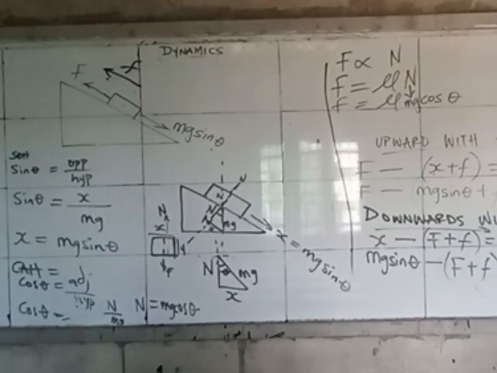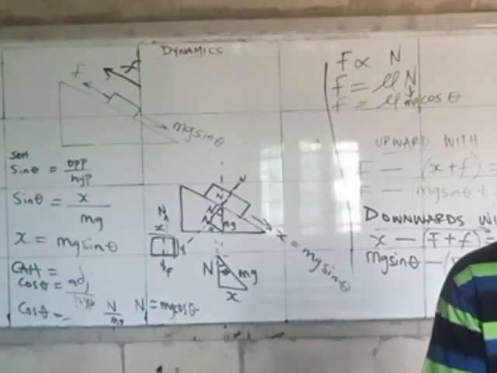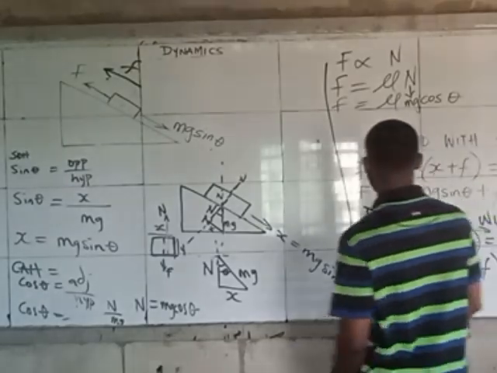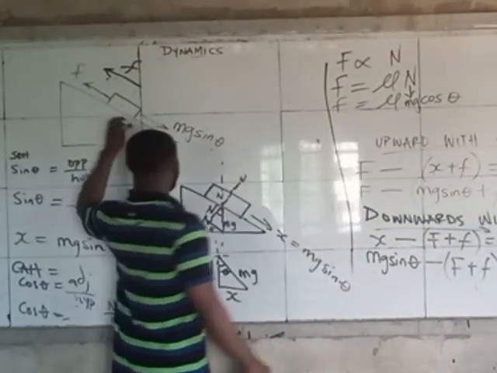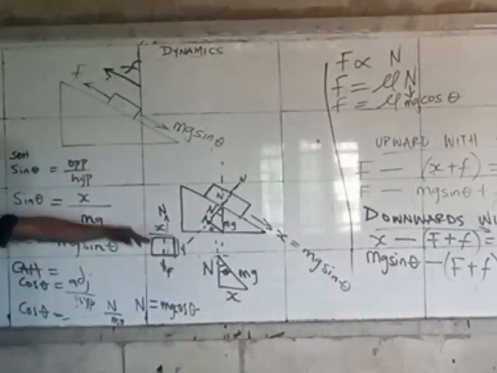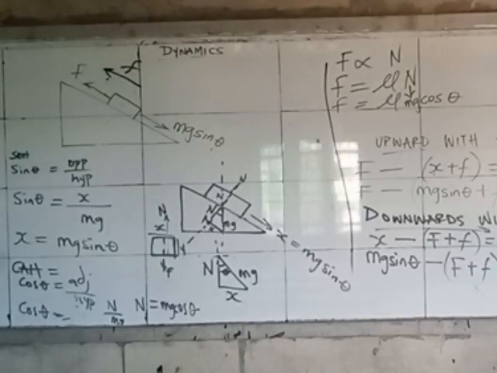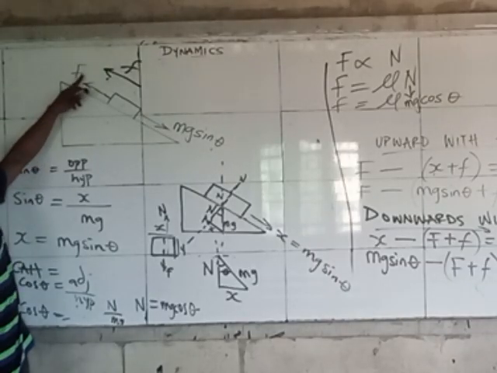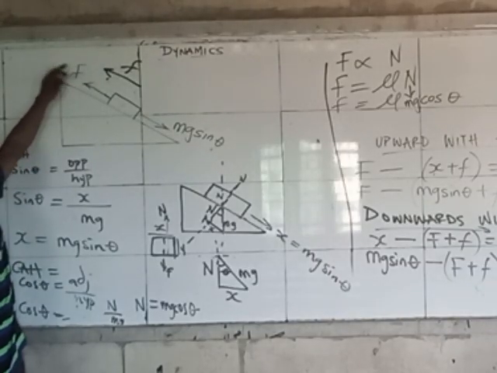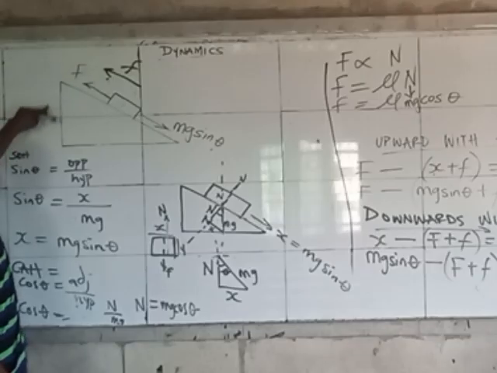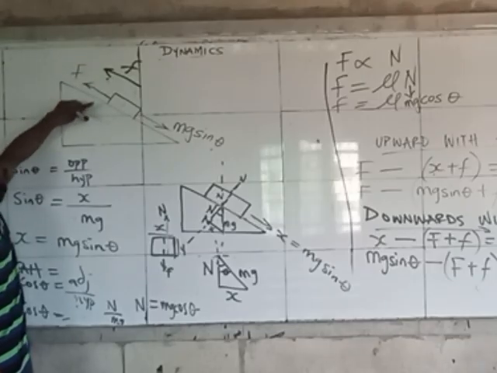So with that said, I want us to now notice that what we did for this inclined plane is when it's sliding down and when it's moving up. A situation whereby the force applied to this is so much that it is no longer sliding.